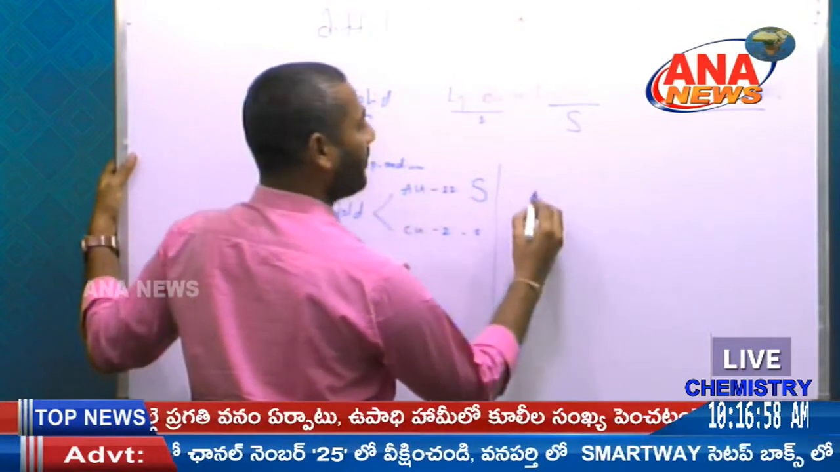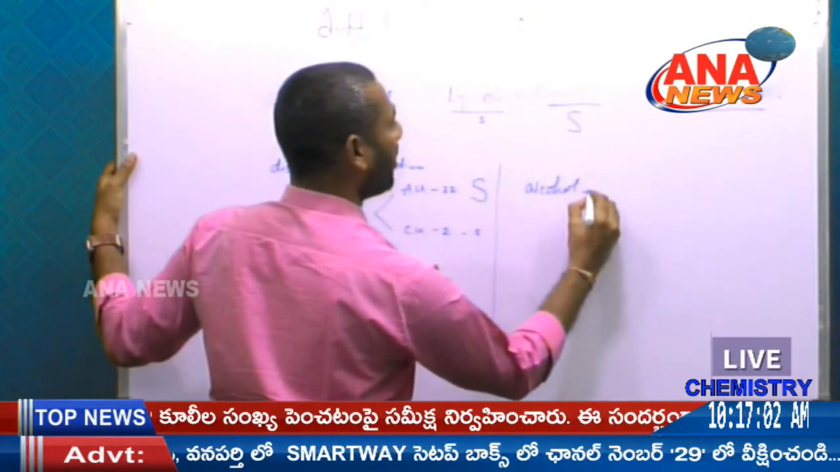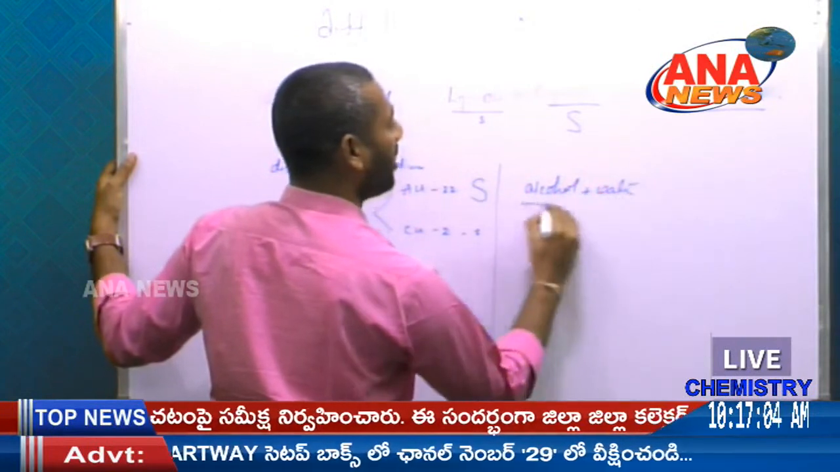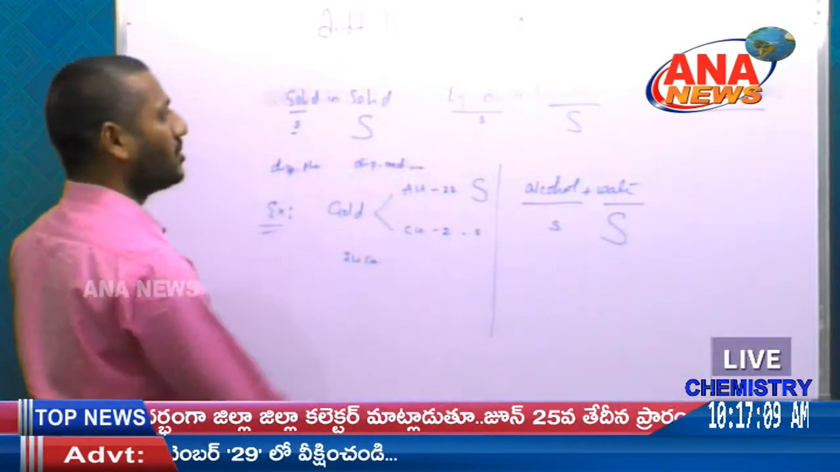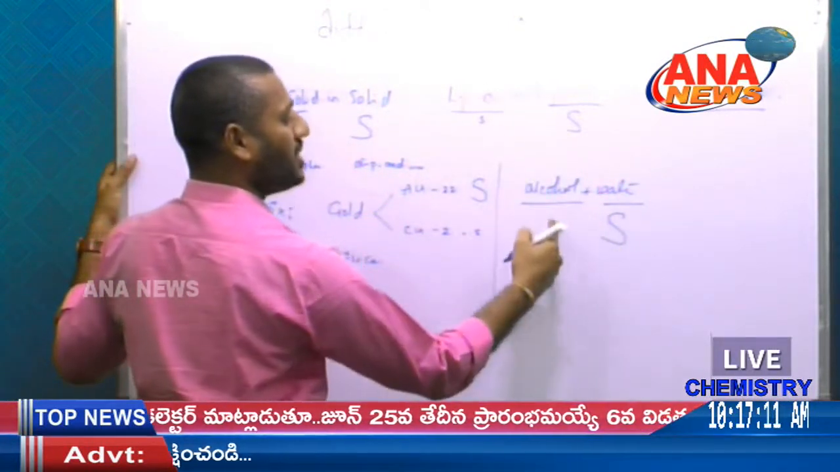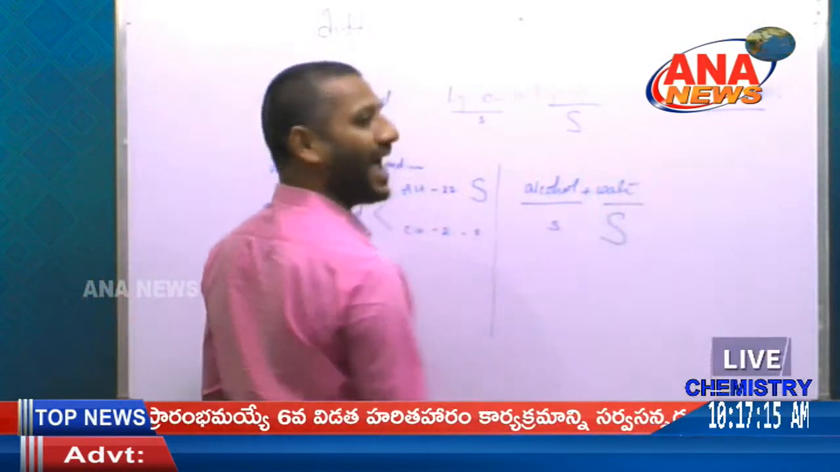Liquids in liquids is nothing but alcohol in water, like alcohol plus water. So the alcohol acts as a solute and water acts as a solvent. So that is a liquid in a liquid. This is called the dispersion phase and this is the dispersion medium. So next is gas in a gas.